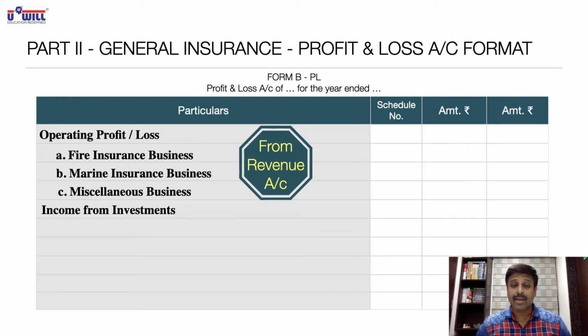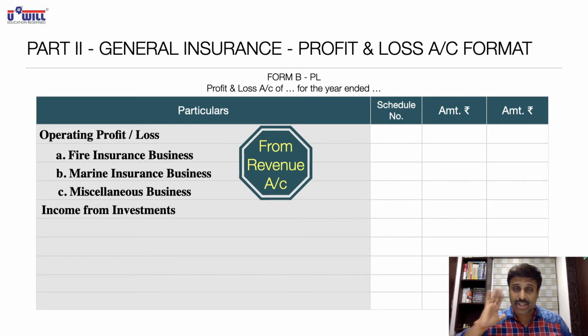Once again, which income from investment will come in revenue account? Those specifically related to any particular insurance business like fire or marine or miscellaneous. And which income from investments will come in profit and loss account? Those which cannot be identified with any particular insurance business.